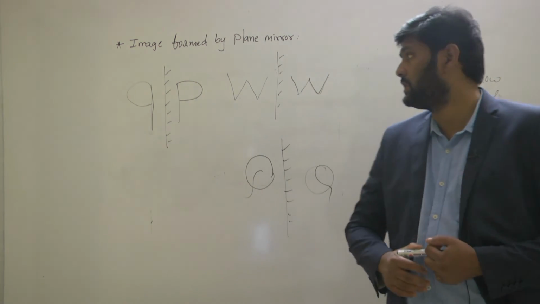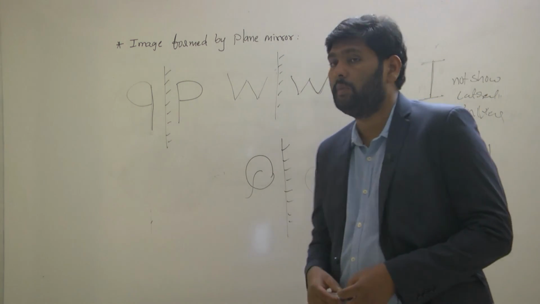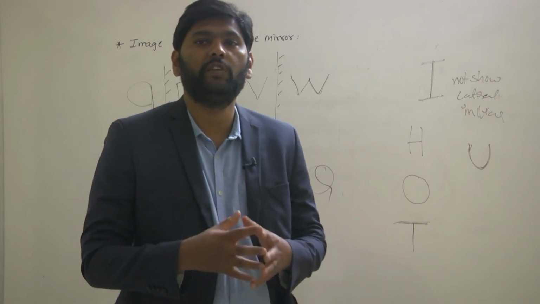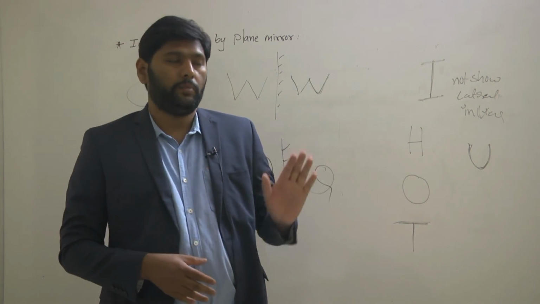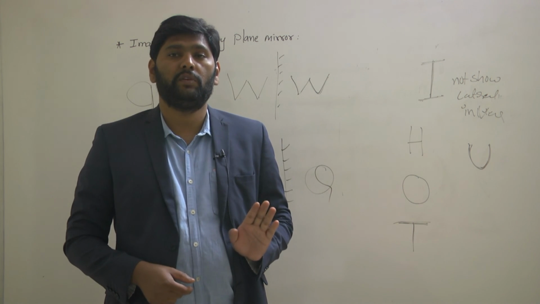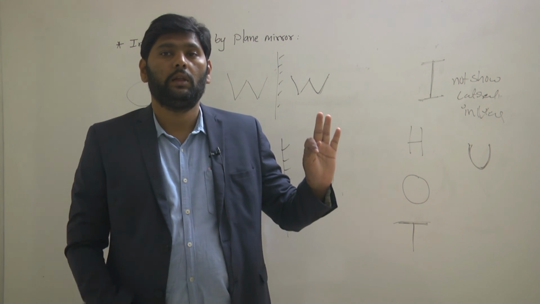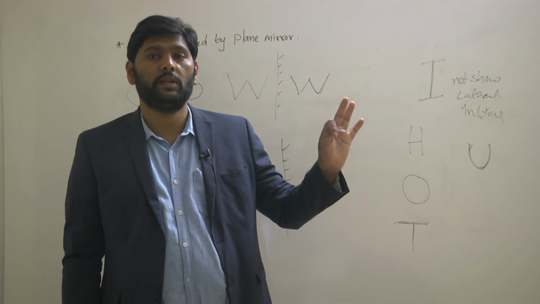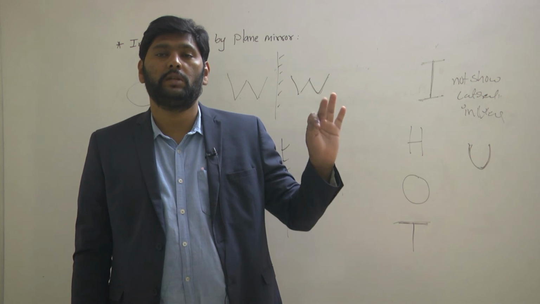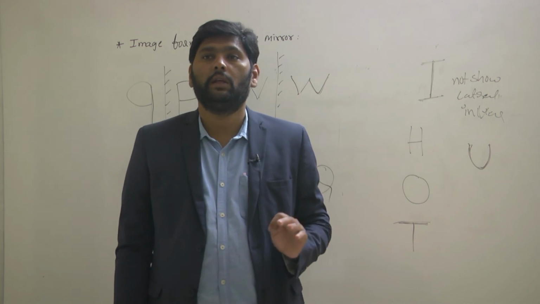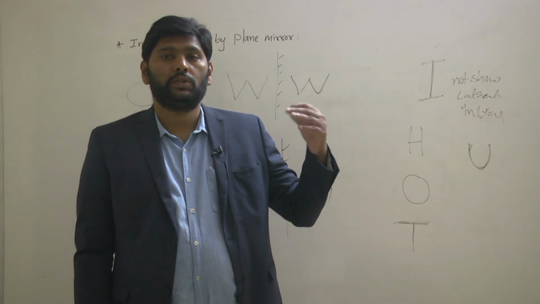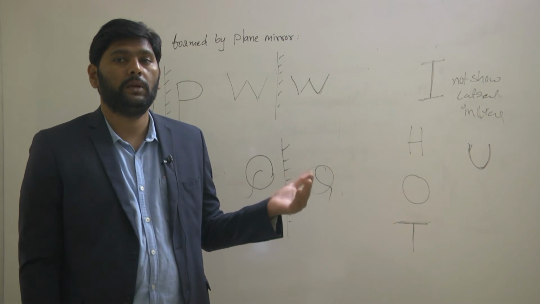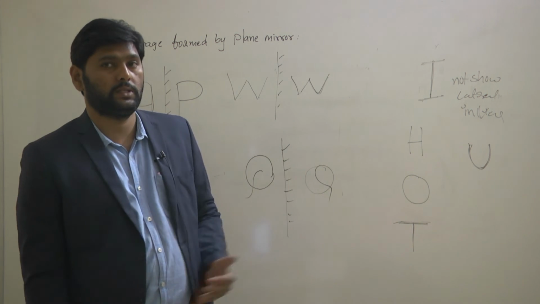So this is the way we have gone through the image formation of the plane mirror. Finally, what is the conclusion we made? Any plane mirror always forms virtual images, of the same size, and object distance and image distance are both the same. And finally, the plane mirror shows lateral inversion. This is the conclusion we made after observing the plane mirror as well as these alphabets.